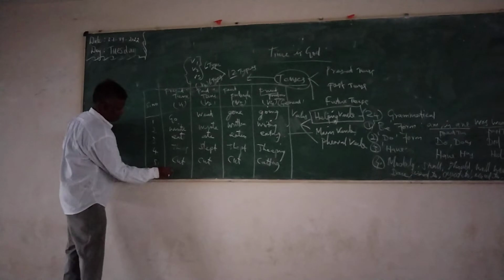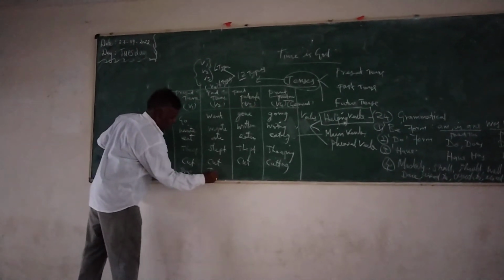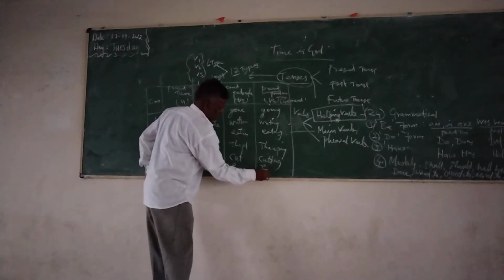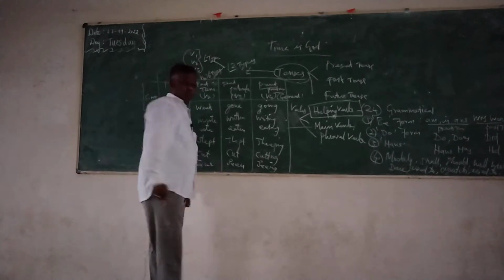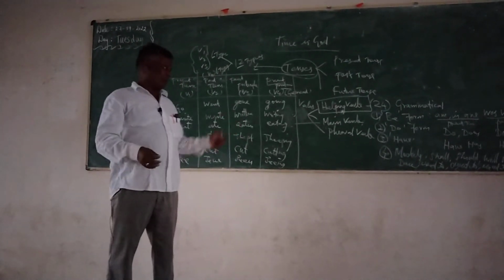For example, the sixth one is see, S-E-E, saw, seen, seeing. Like this, a minimum of more than 2000 words we must keep in our vocabulary.